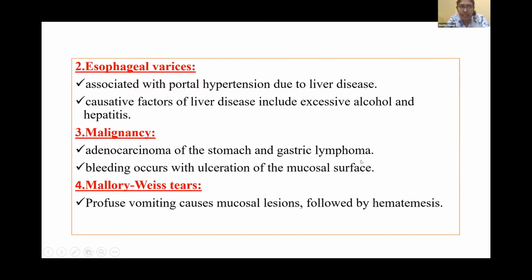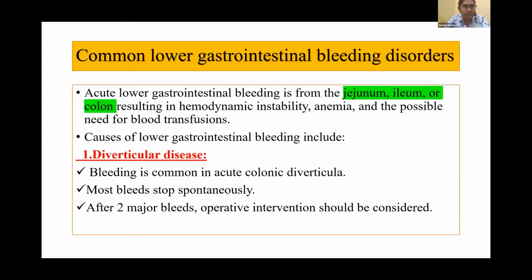Number two, esophageal varices. This is associated with portal hypertension due to liver disease. The causative factors of liver disease include excessive alcohol and hepatitis. Number three, malignancy. The most common malignancies which are involved are adenocarcinoma of the stomach and gastric lymphoma, and bleeding occurs with ulceration of the mucosal surface in these cases. Number four, Mallory-Weiss tears. Profuse vomiting causes mucosal lesions followed by hematemesis.